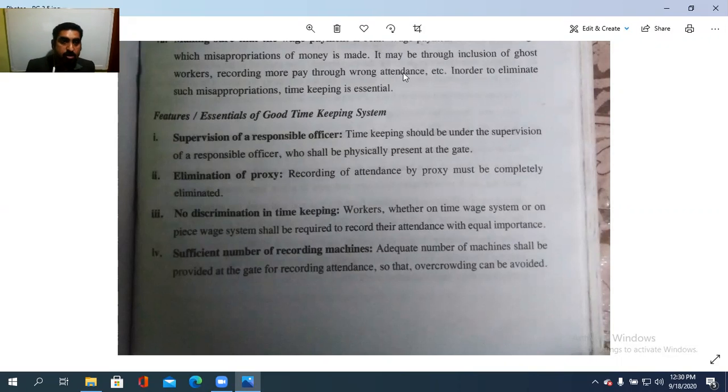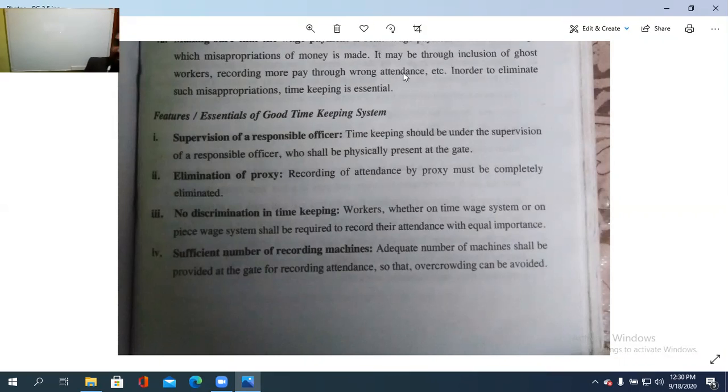Then elimination of proxy, that is, recording of the attendance by proxy, the duplication must be completely eliminated. അതാണ് ഒരു ടൈം കീപ്പിംഗ് സിസ്റ്റത്തിന്റെ ഏറ്റവും ഇമ്പോർട്ടന്റ് ആയിട്ടുള്ളത്. So recording of the attendance by the proxy must be completely eliminated.